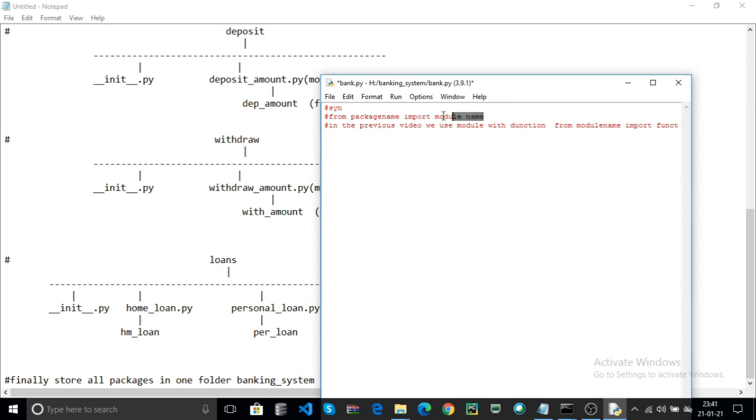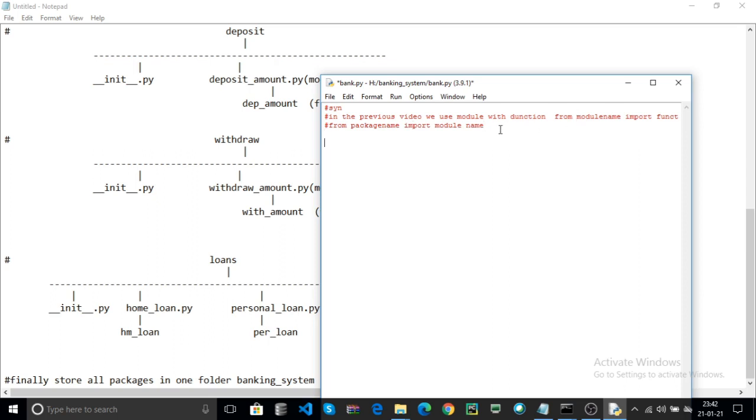Here we use from package name import the module name. In that module, some functions you can use as module name dot function name. You can use the packages. You can use the modules from module name. They can directly import your function name because your module name is called your Python file.